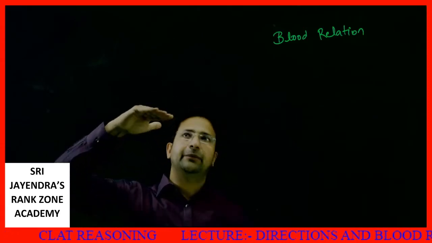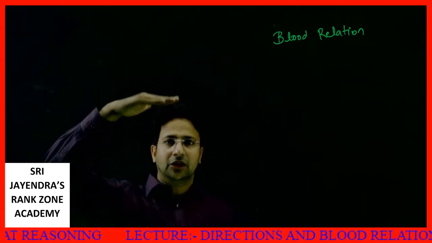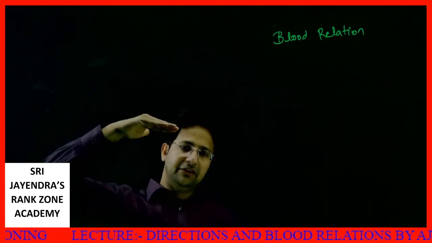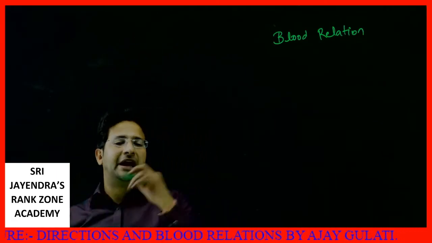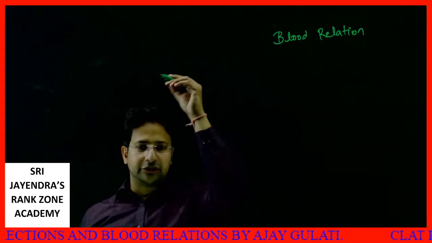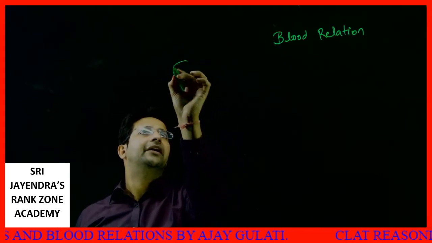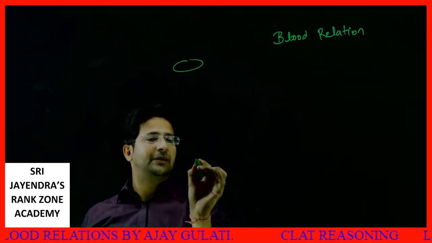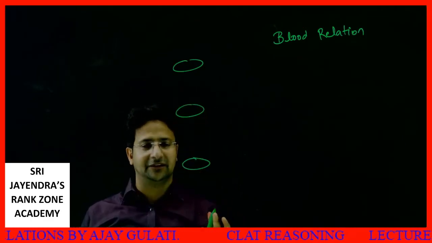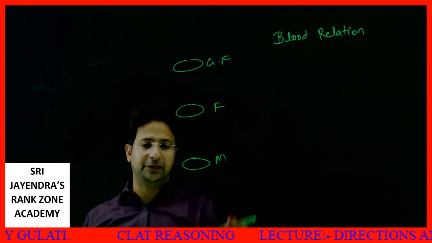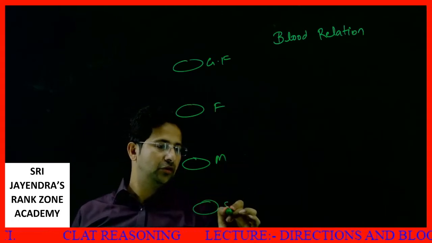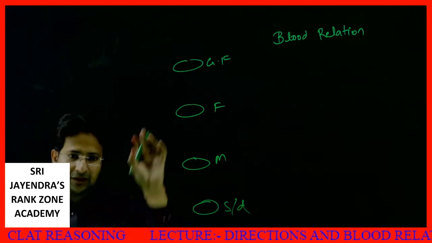My grandfather will be even more aged than my father, so he will be placed above my father. So the hierarchy is like this: the eldest one will be at the top, the youngest will be at the bottom, and the middle one will be in the middle. Suppose this is grandfather, father, and suppose this is me, and I have a son or daughter, so it will be over here like this. This is one thing, height wise.